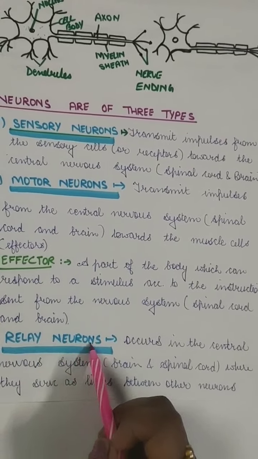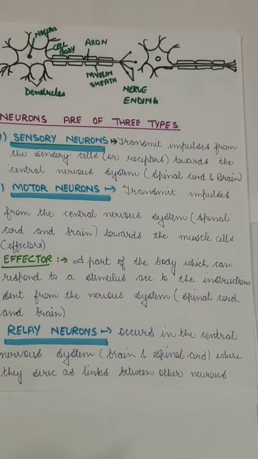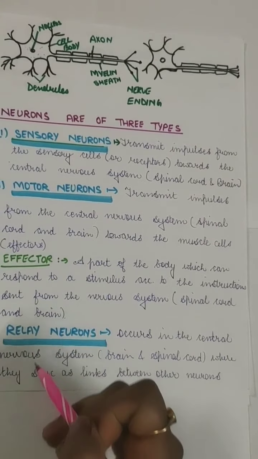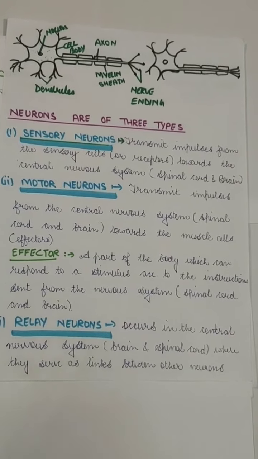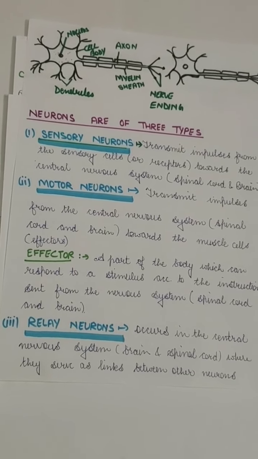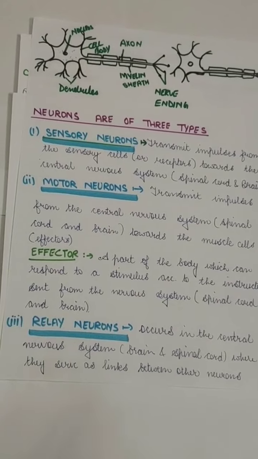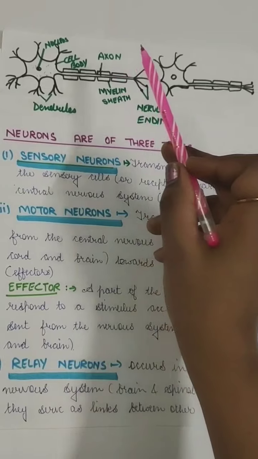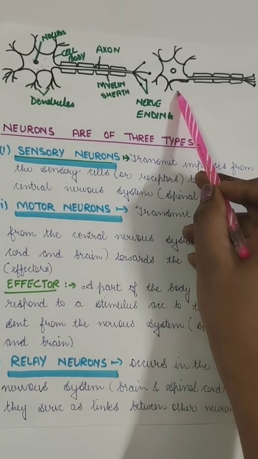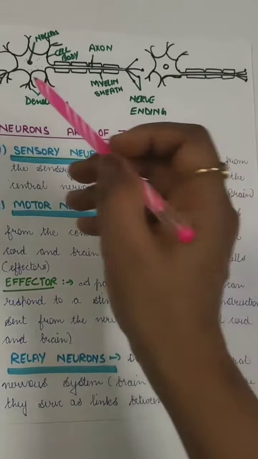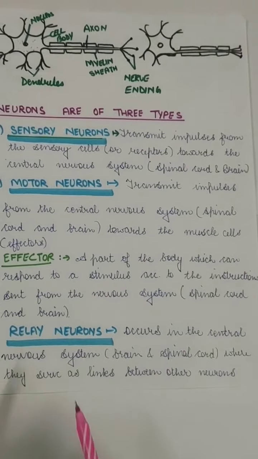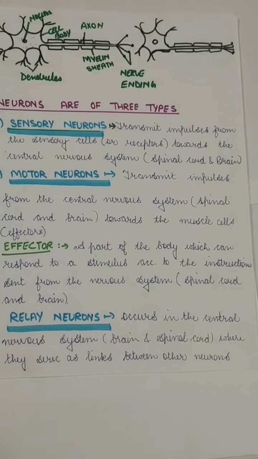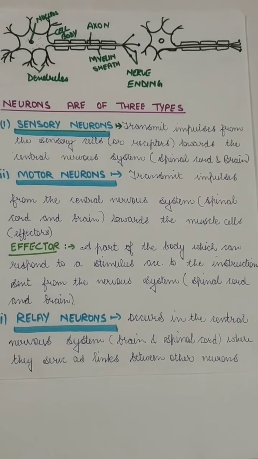And then relay neurons are in the central nervous system, and they act as a link, because relay is a term commonly used when we join something together. For example, in a relay race, you give a thing in your hand to your partner and then it moves on. Same here: one neuron will transmit the message to the next neuron, and this neuron to the next. So this is a relay chain. These relay chains occur in the central nervous system, in the brain or spinal cord, and they serve as a link between the other neurons.